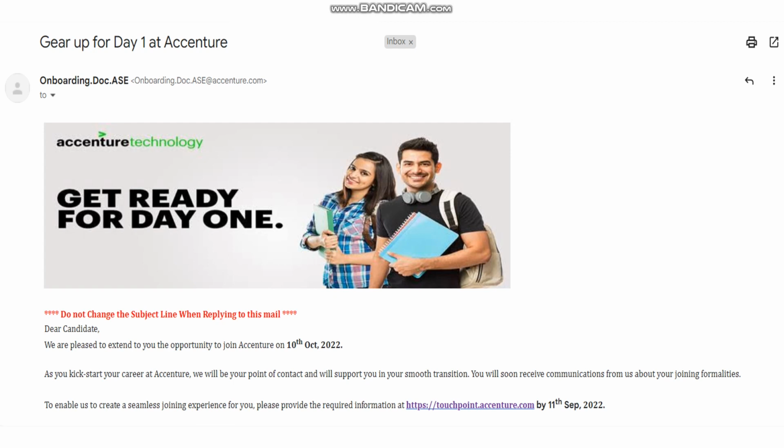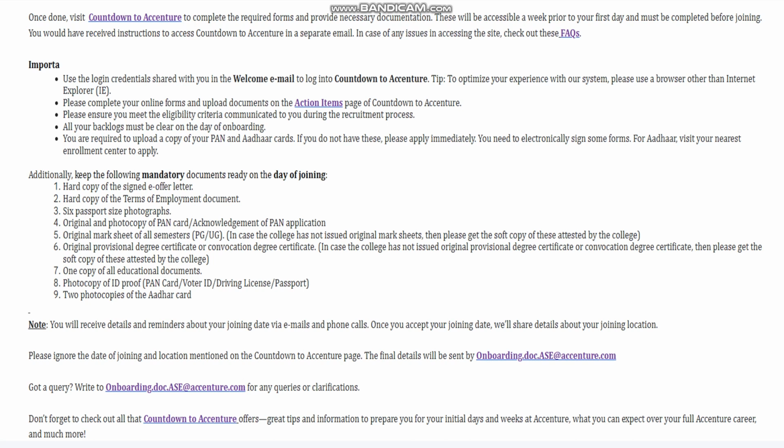So after giving this information, they'll ask you about your laptop and Wi-Fi details, whether you have an asset. Asset means laptop or desktop. So if you have, you can select yes, otherwise no. Next is how you use the internet, like through your Wi-Fi or mobile hotspot, how you use, you need to give the details as well and submit it. So after you give all your details, you need to visit the Countdown to Accenture page to complete the required forms and provide necessary documentation. So these will be accessible a week prior to your first day and must be completed before joining. So this is very important. As you can see, you need to upload the required mandatory documents.